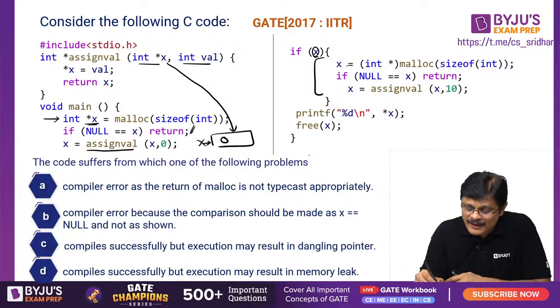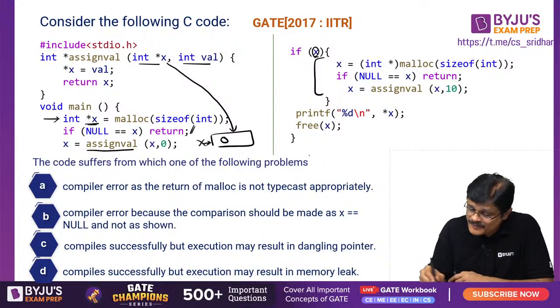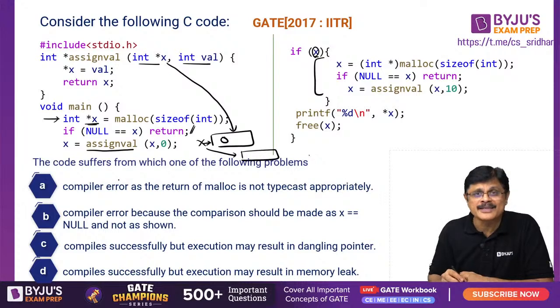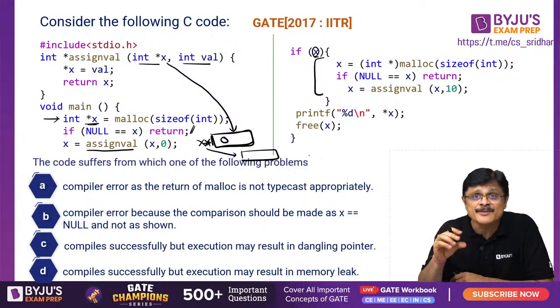Again here for this x you assigned a new address, that is a new size of 4 bytes. So now x points to the new 4 bytes. Means this pointer is gone. Means this particular memory which you initially allocated is leaked, my dear friends.